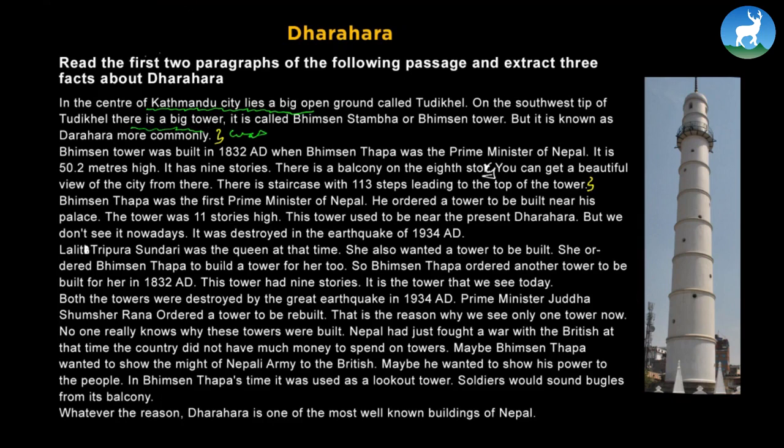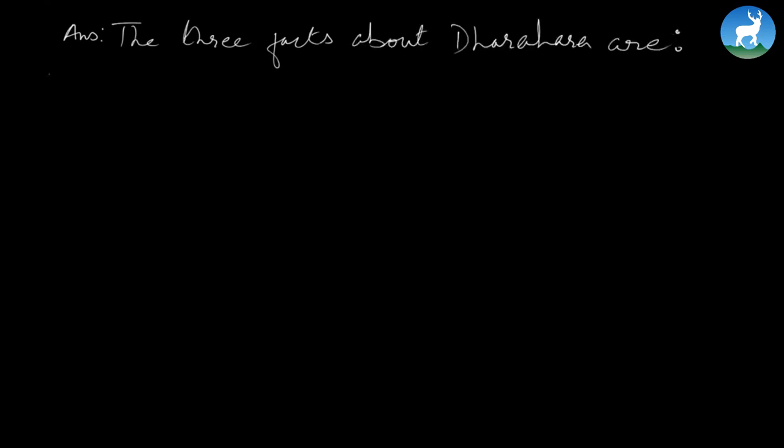Now let's work on the first part of the question. Read the first two paragraphs. This means here's the first paragraph and here's the second paragraph. So reading these two paragraphs, let's figure out 3 facts about Dharara. Now let's work on the first question. Remember the question: extract 3 facts about Dharara. So let's write down the answer here. The 3 facts about Dharara are, here we go.